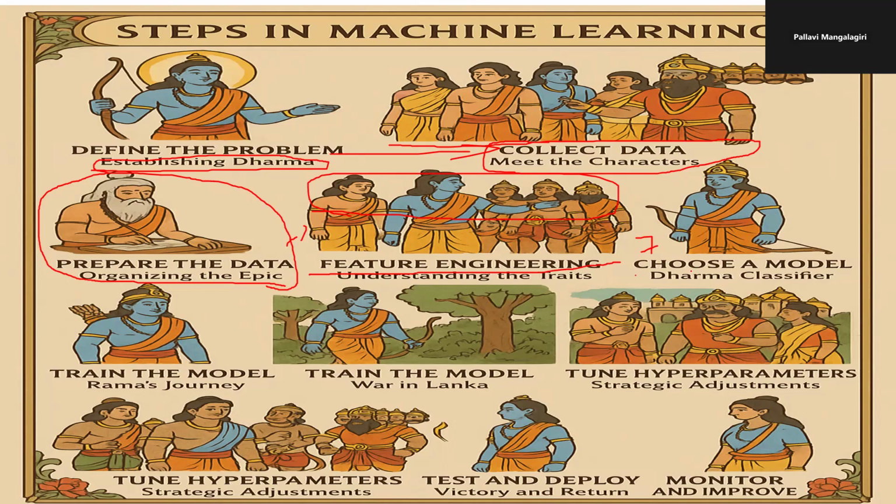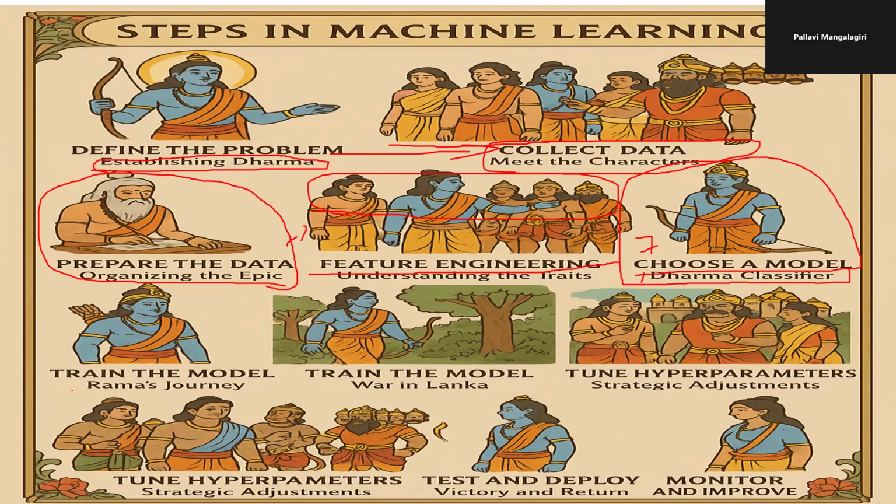We are supposed to choose a particular model, and that should be classified first. In Ramayana, we have dharma classification. Dharma should win, and this is the major outcome of Ramayana. Based on dharma, we classify or choose that particular model.